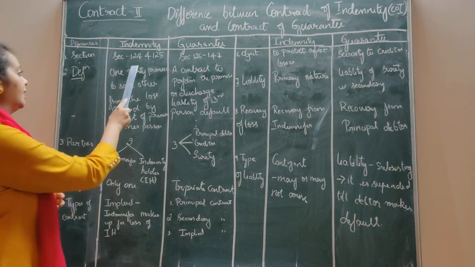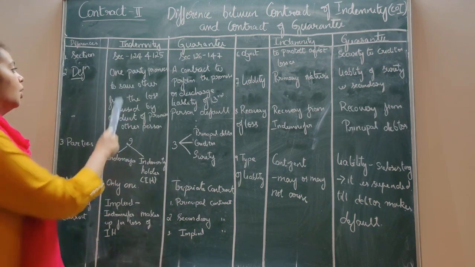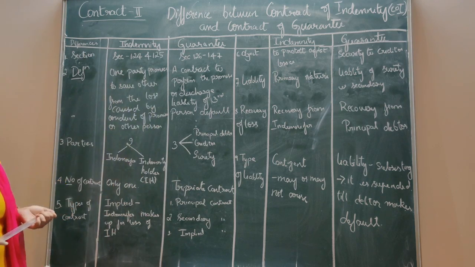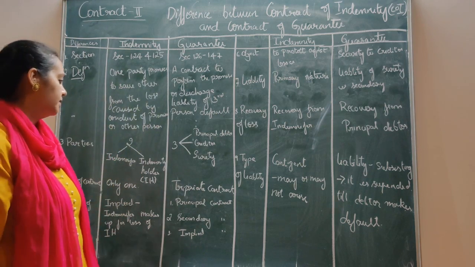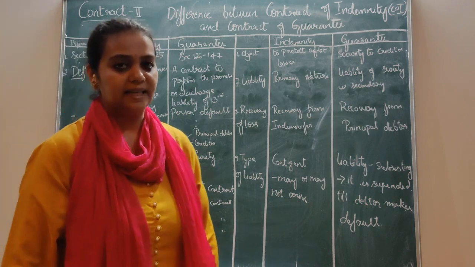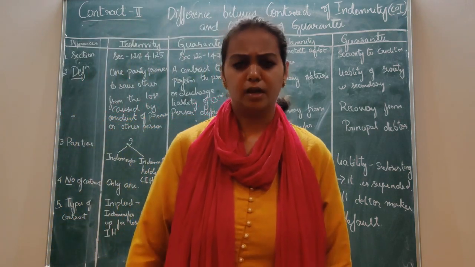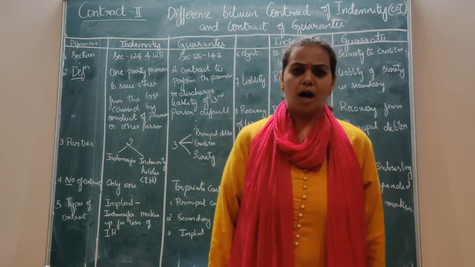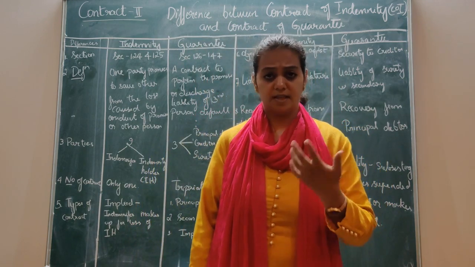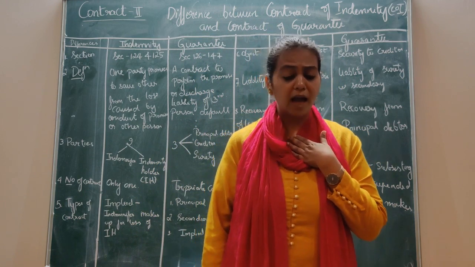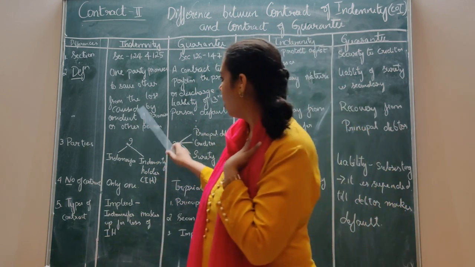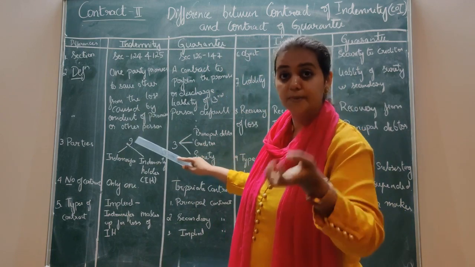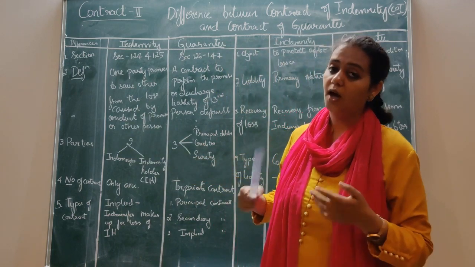What does the contract of indemnity say? That one party promises to save the other from the losses caused by the conduct of the promisor or another person. One party is promising the other party, saying that if any losses occur, I will be there. The promisor himself says that I'll compensate you for the losses, or if the loss is caused by another person, a third party also, I'll be there.